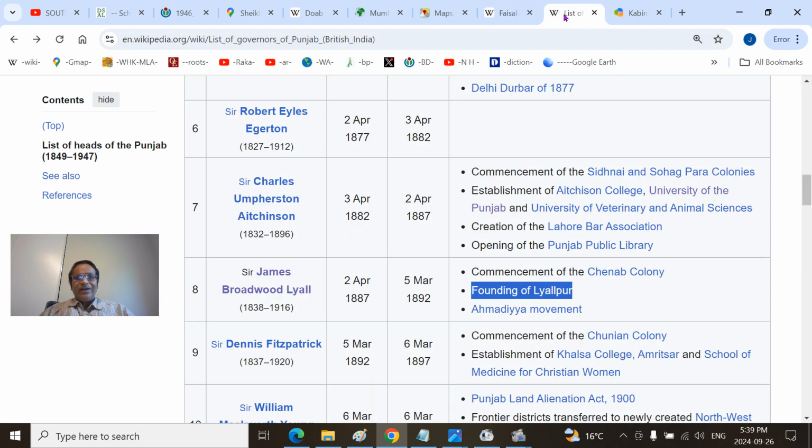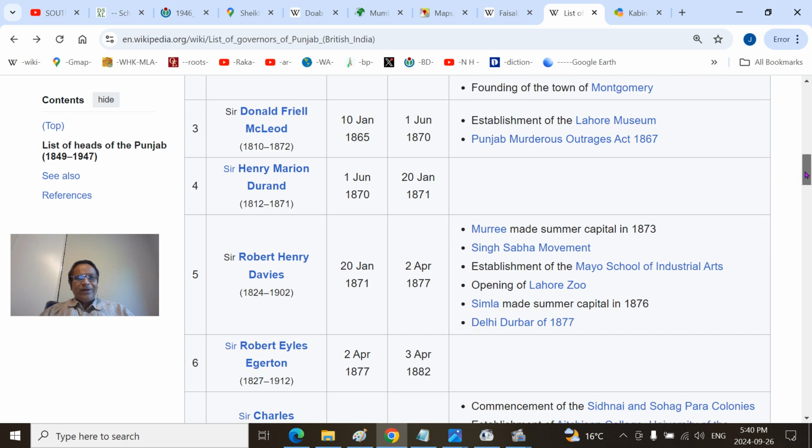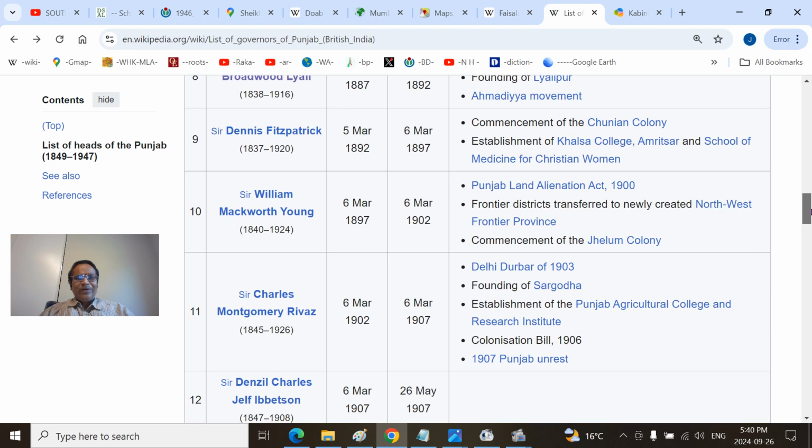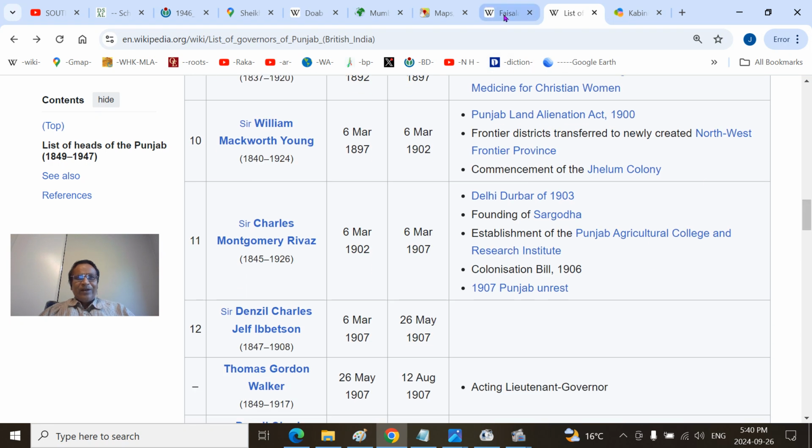And remember, James Lyall was the governor of British Punjab, 1887 to 92. At that time, this Lyallpur town and Lyallpur district, now called Faisalabad, were founded. The Chenab Colony started during that time, and the Qadiani movement, the Ahmadiyya movement, also started. That is not what we are concerned with now. Other districts formed were Sahiwal, Montgomery. I talked about those elsewhere. So just remember Sandal Bar.